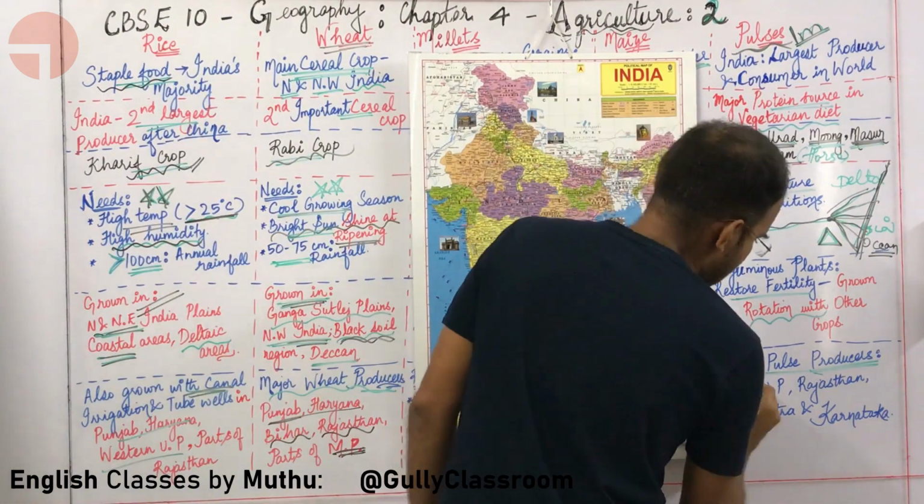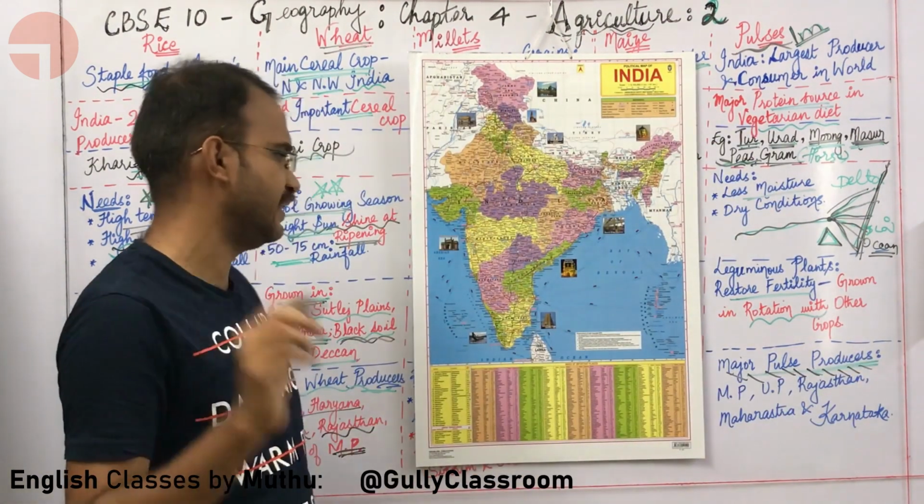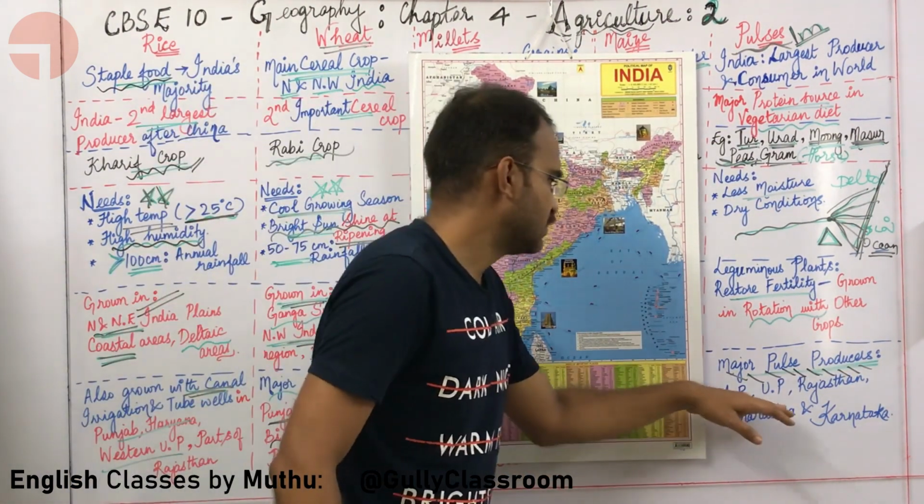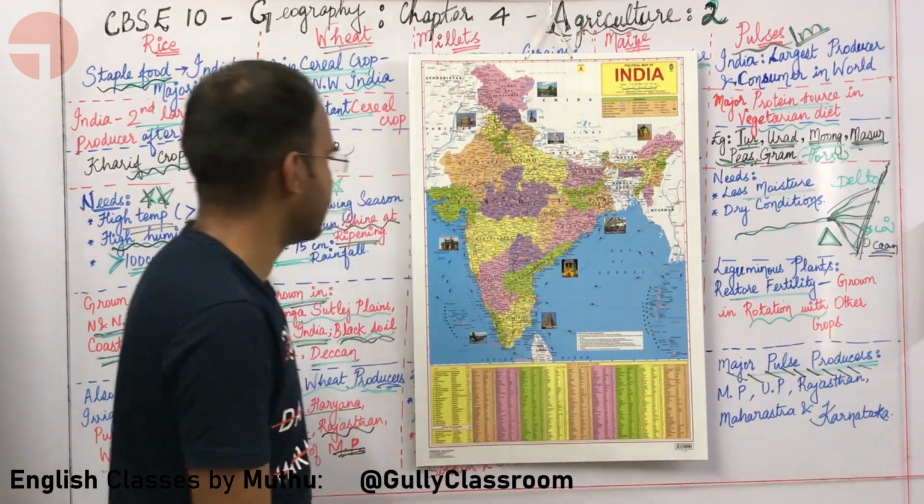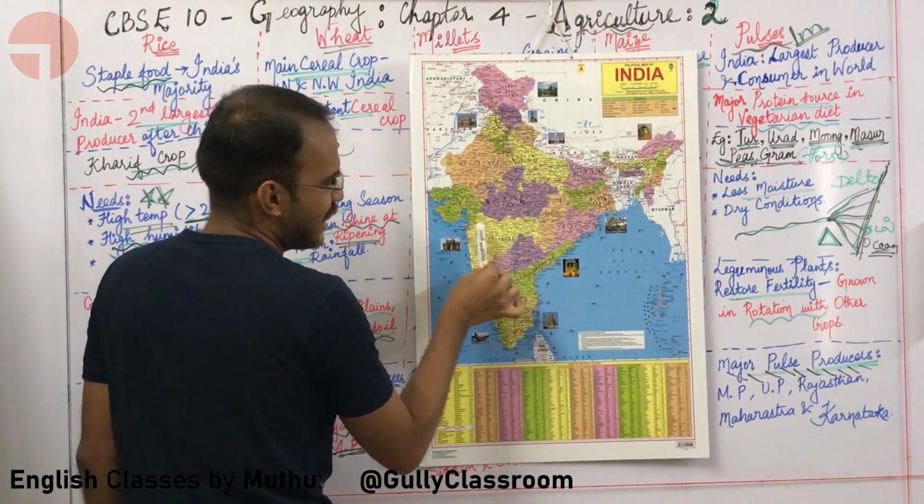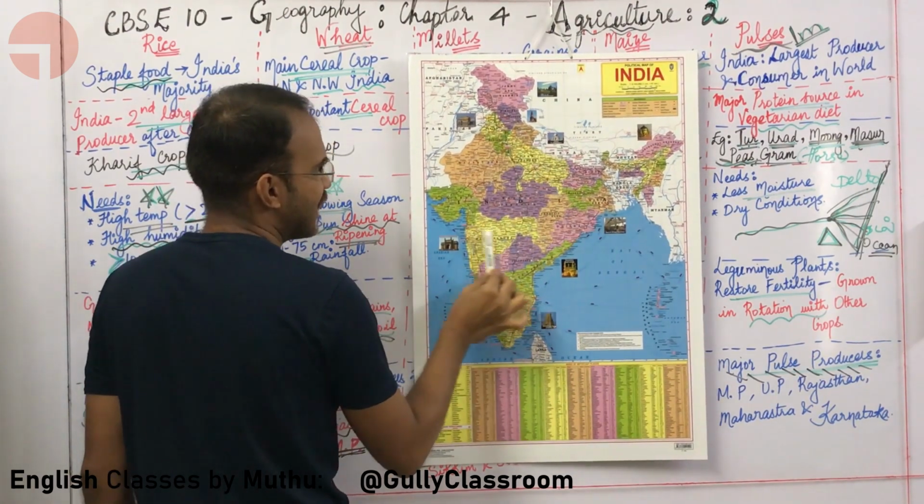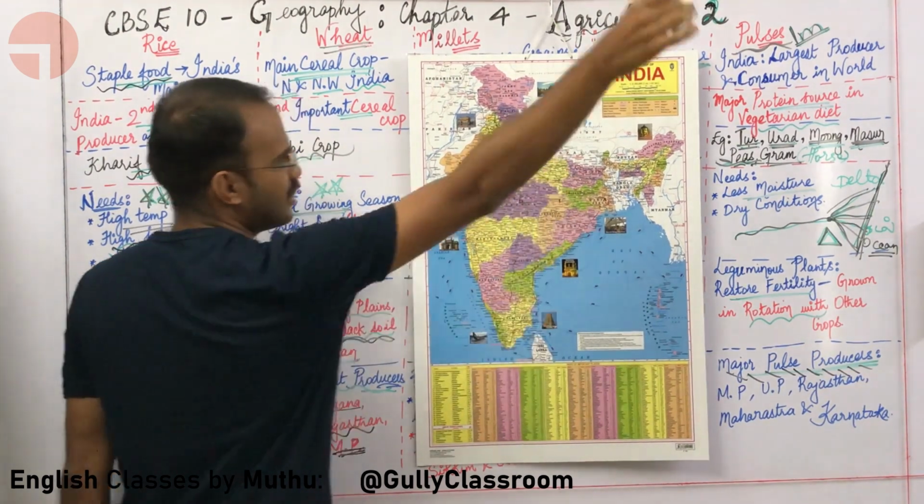What are the other major pulse producers in India, sir? Major pulse producers in India are Uttar Pradesh, Rajasthan, Maharashtra and Karnataka. Write this down: Rajasthan, Uttar Pradesh, Maharashtra, Karnataka.